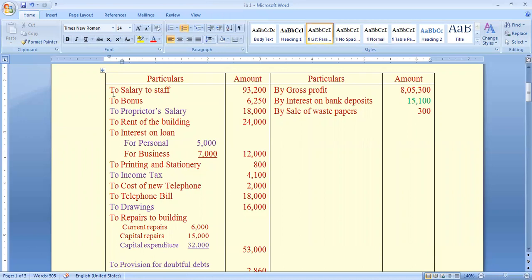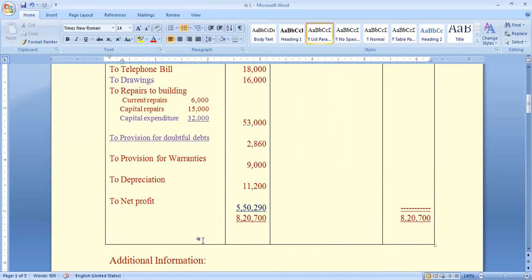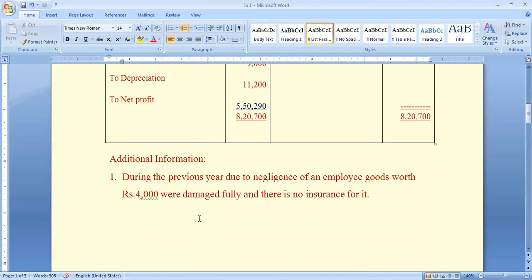They are: proprietor salary, interest on personal loan, income tax, drawings, capital expenditure under repairs to the building, and provision for doubtful debts. We have to add these expenses to net profit.